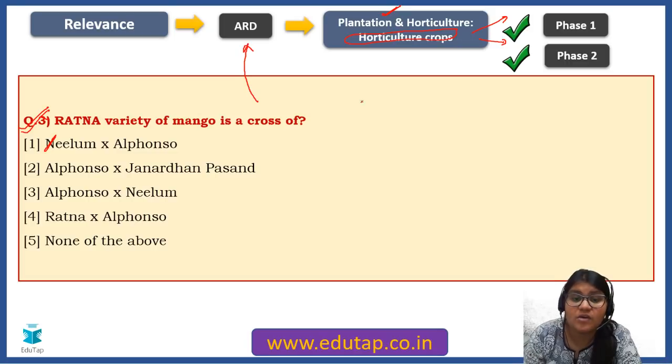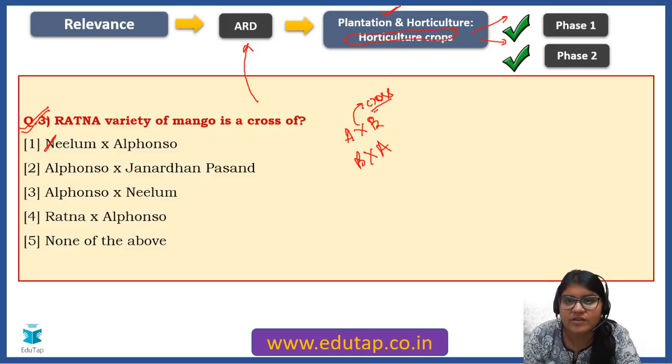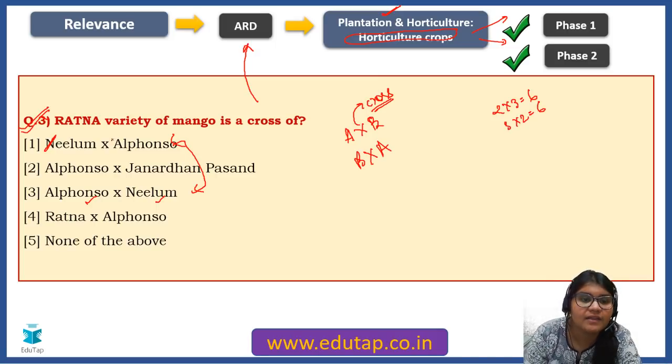Let me tell you one very important point, friends: when I say A cross B and B cross A, I'm talking about a cross. This is not the same. Never confuse these. Here you can see the first option says Neelam cross Alfonso, and the third option says Alfonso cross Neelam. So these two options are different. Some of you might think it is like multiplication, where 2 into 3 is 6 and 3 into 2 is also 6. But this is not a multiplication sign. This is a cross sign.